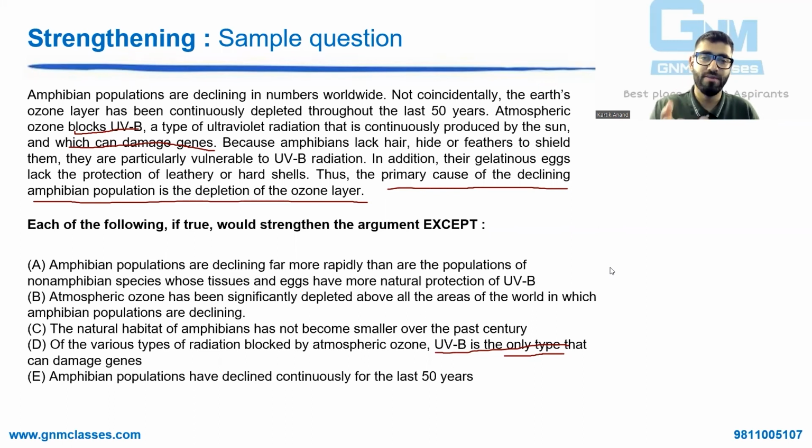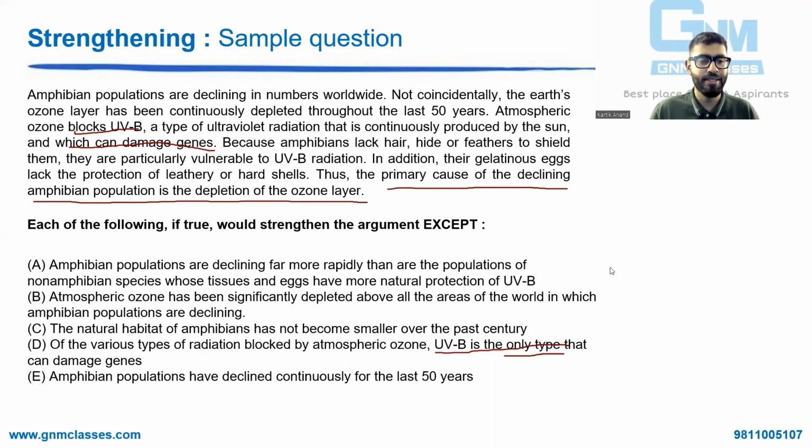So still the fact that ozone depletion is leading to decline in amphibian is still there after option D. तो strengthen हो गया. तो D option का मैं आंसर कुछ भी निकालूं मुझे फर्क नहीं पड़ता. D is not strengthened. ठीक है, UVB is the only or not the only is not strengthening the argument. It is silent about the argument कि ozone की वजह से amphibian is going down. Absolutely silent.